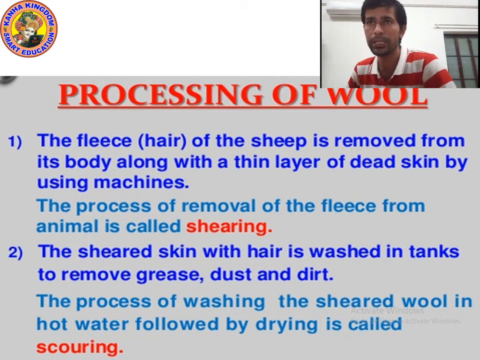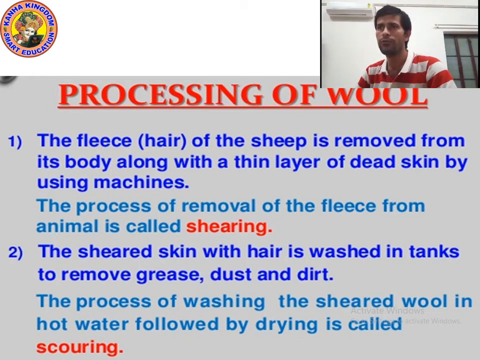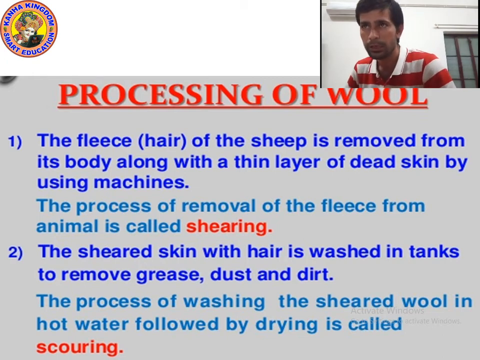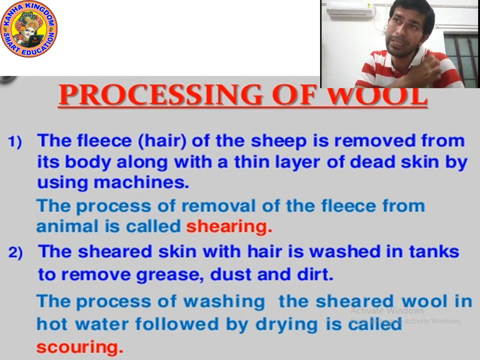So what is the meaning of shearing? Shearing means the process of removal of fleece from the body of animal. Or you can say shearing is the process of removing fleece from animals.